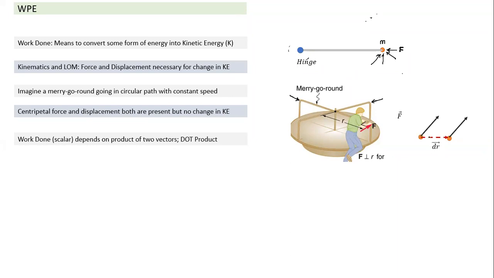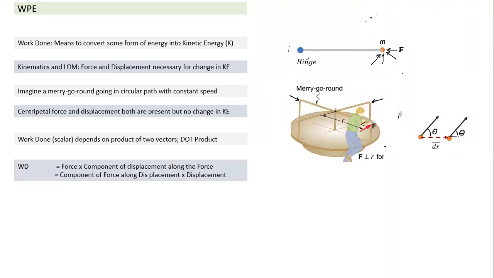For a small displacement, what he has seen, the magnitude of force has not changed, direction has not changed. So typically we assume for a small displacement, force can be taken as constant. So if this angle is theta here, even after a small displacement, this angle remains theta, and this is a force acting. And so what is work done?